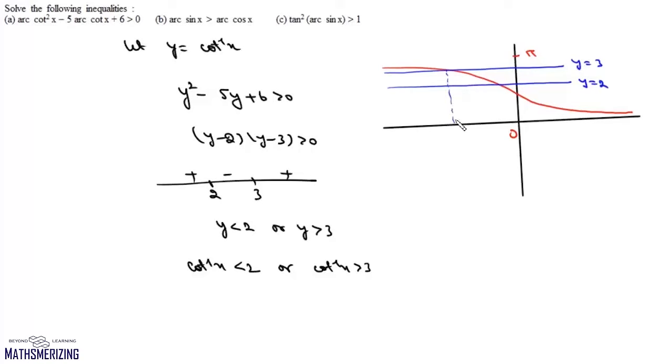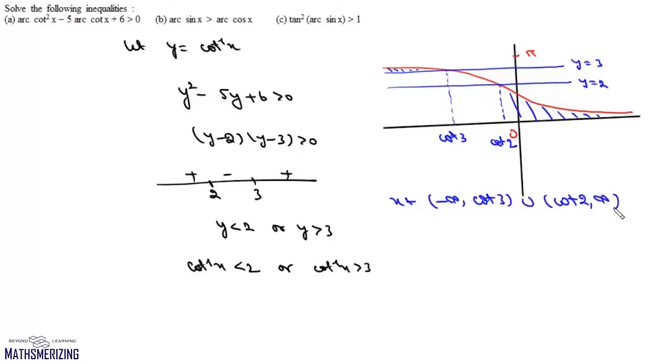Now this is cot inverse x equals 3, so it will be cot 3 and this value will be simply cot 2. Now we need the portion of the graph which is either below the y equals 2 line, which is this region, or above the y equals 3 line, which is this region. So the solution to this inequality will be the value of x should lie between minus infinity to cot 3 union